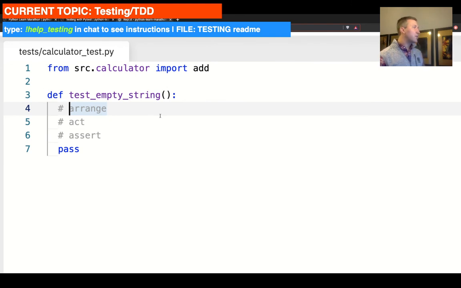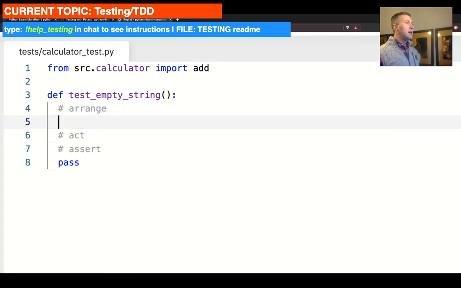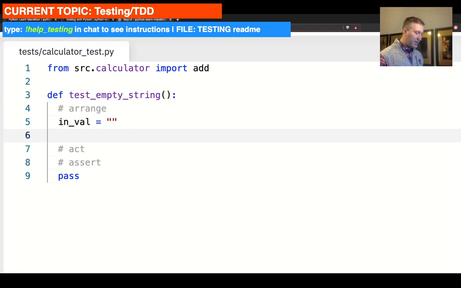The first assignment that we have in the description is that when I pass an empty string into the add function, it returns 0. So let's create the first parameter, call it in val, and set it to an empty string, right? That's going to be our arrange: we have an input value. And let's create another variable called expected, and set it to 0.